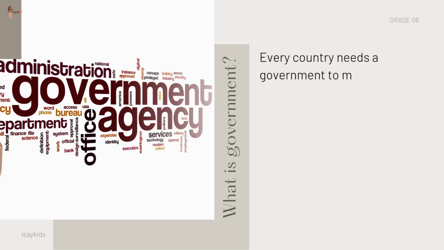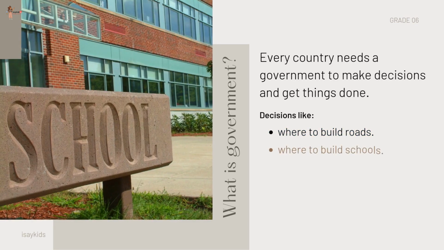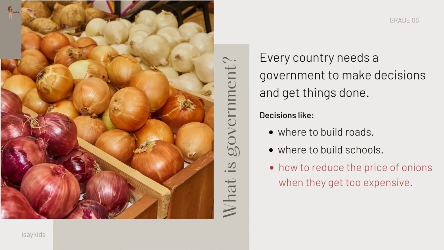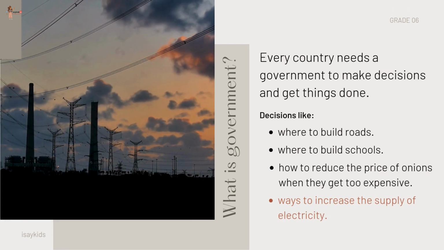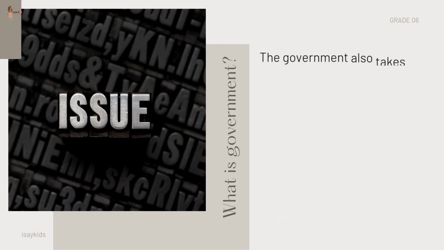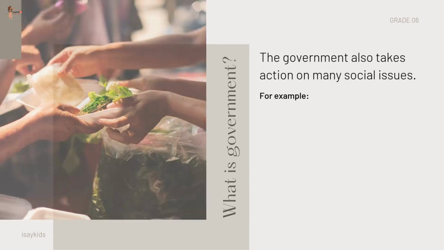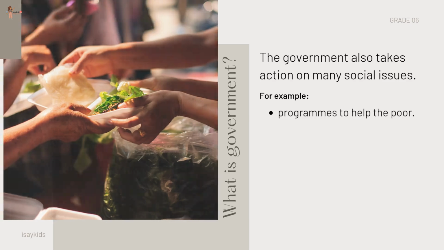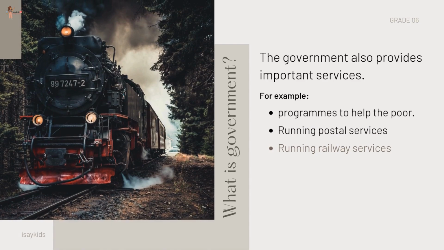Every country needs a government to make decisions and get things done. These can be decisions about where to build roads or schools, or how to reduce the price of onions when they get too expensive, or ways to increase the supply of electricity. The government also takes action on many social issues. For example, it has several programs to help the poor. It does other important things such as running postal and railway services.